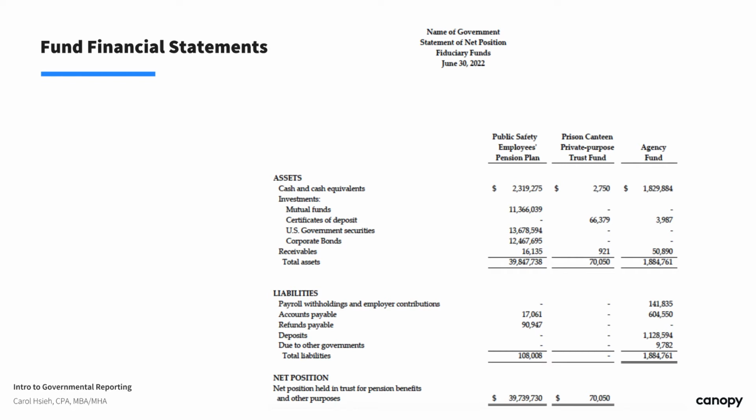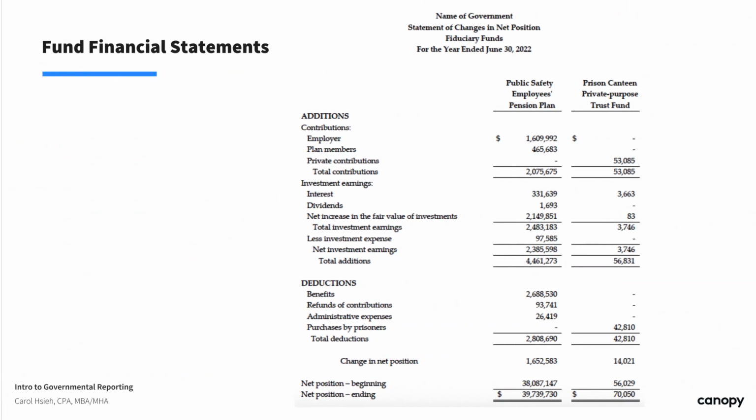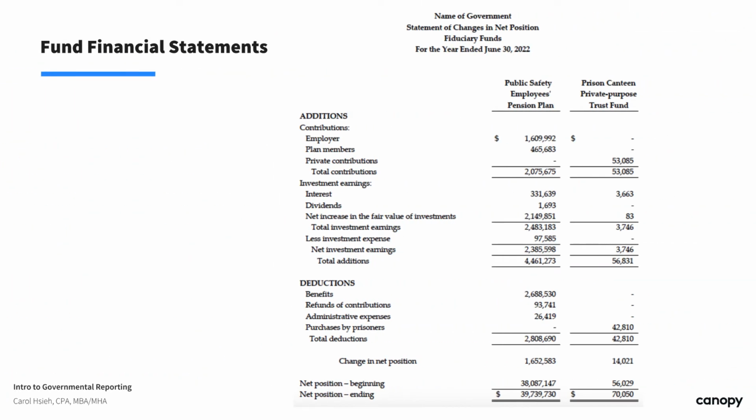So it's really not revenue. And GASB uses deduction because these are benefit payments and administrative costs rather than expenses. So instead of revenue and expenses, we use additions and deductions. So again, at the end of the statement, we will see the changes in net position with the beginning balance and ending balance.